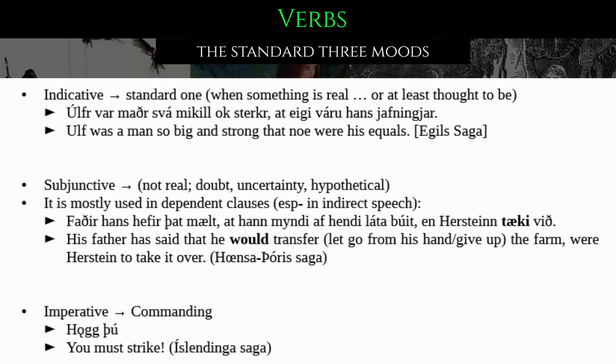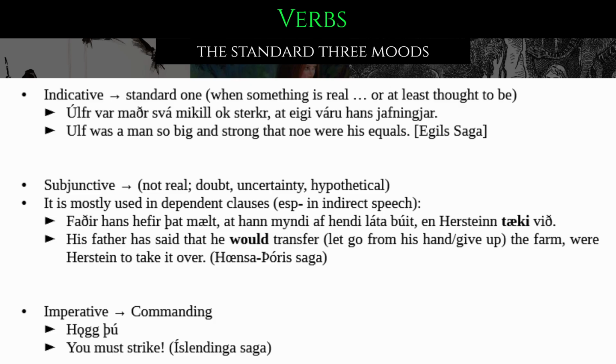Next, the subjunctive, which is not real: doubt, uncertainty, as well as hypothetical. So, it is mostly used in dependent clauses, especially in indirect speech. For example, Fathier hans hefjer thad meld, at han mundi af hendi lata vuit, en herstein tekivith.